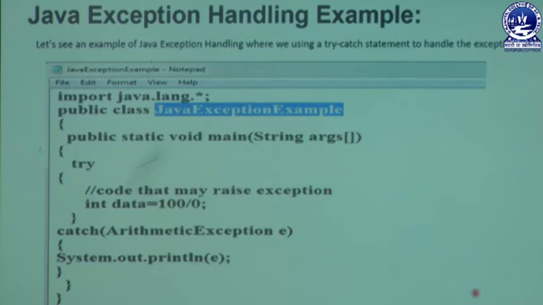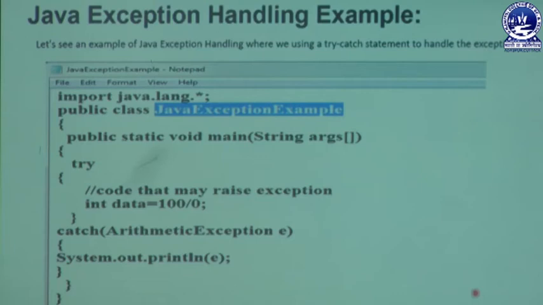This is user defined, it is not written like that. Instead of Java exception example, you can write any name, there is no problem, it is a variable type of name. Inside that class we can declare a main method, declared as public static void main with a specific parameter, String args, where S in String should be capital, and args is a variable, and instead of args you can write any name, there is no problem, it is an array type of variable.